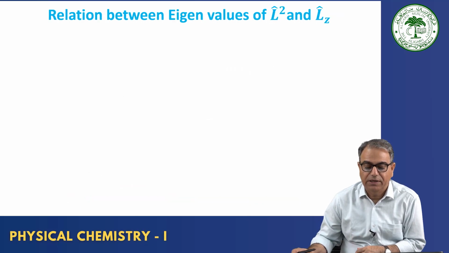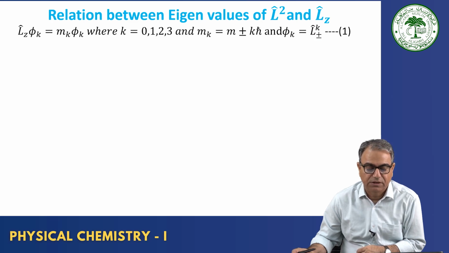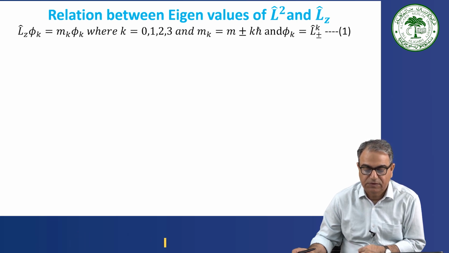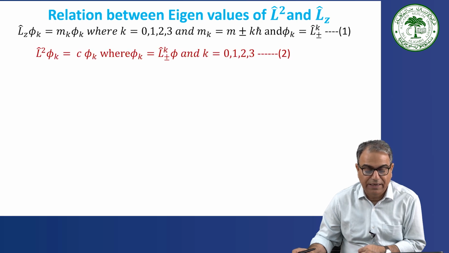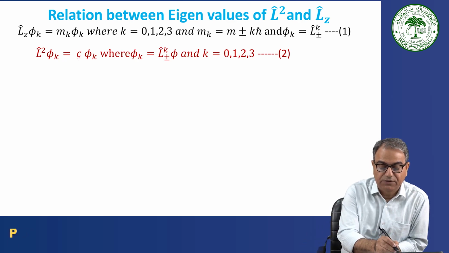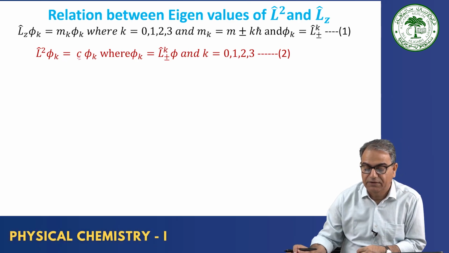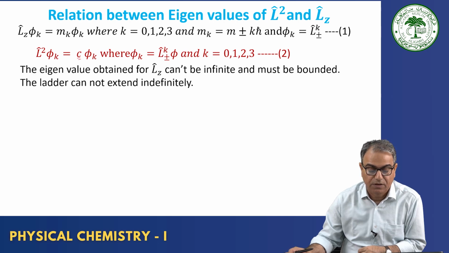Now, if we go for a relationship between the eigenvalue of L square and Lz, what do we get? This is known to you: when you operate with Lz on a function, you get Lz phi k equal to mk phi k, where k is equal to 0, 1, 2, 3, and mk is equal to m plus minus k h cross, where phi k is equal to L plus minus k phi. If you write L square phi k, you get C phi k, where phi k is equal to L plus minus k phi, k equal to 0, 1, 2, 3. The eigenvalue obtained for Lz can't be infinite.